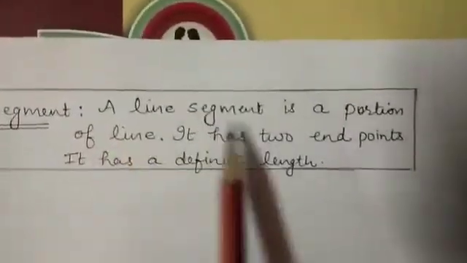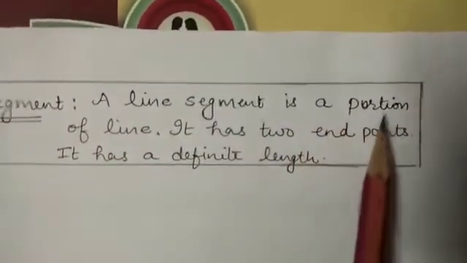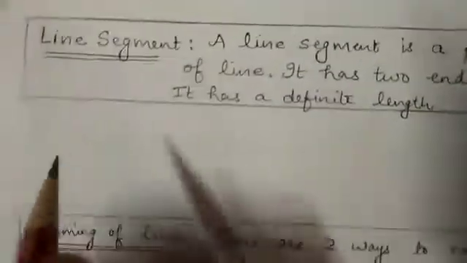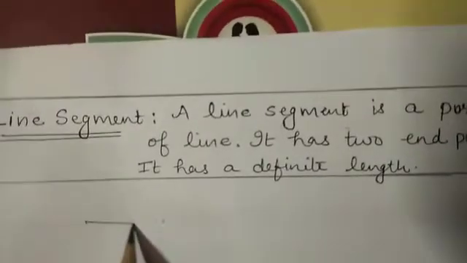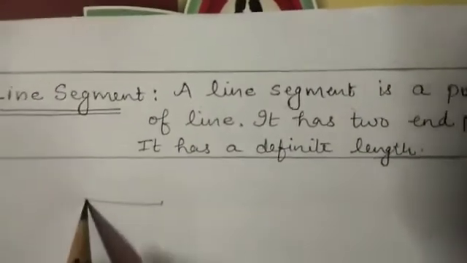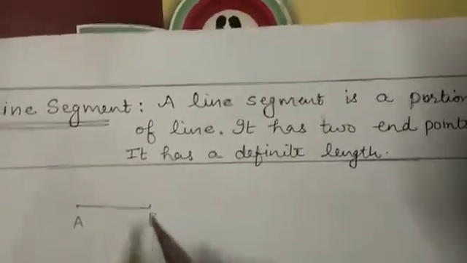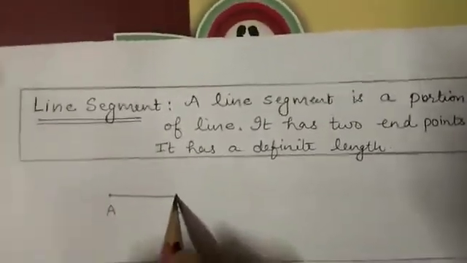Now, next is line segment. What is a line segment? A line segment is a portion of line. We have drawn line in our previous discussion. Now, if I am drawing two dots and joining these two, that is a portion of line which has two endpoints.